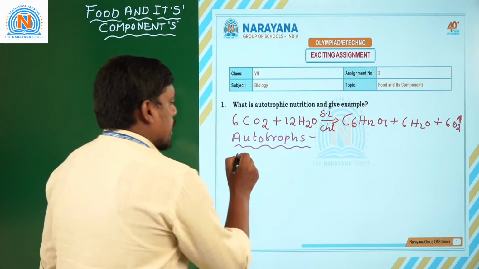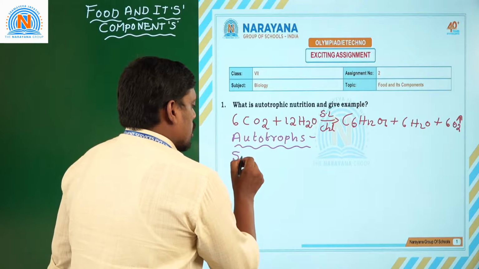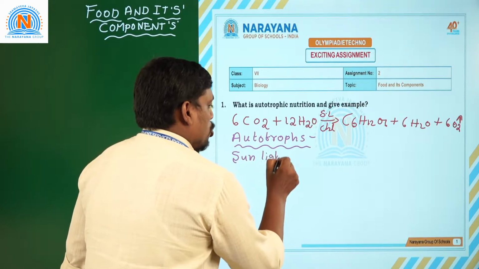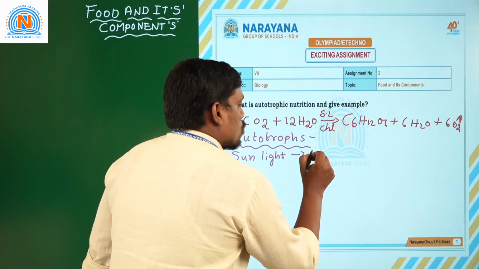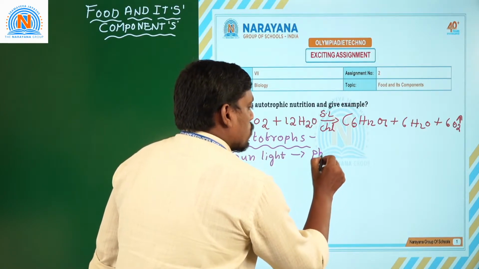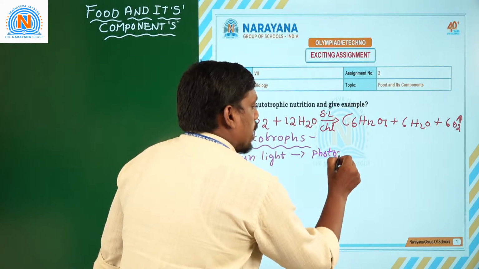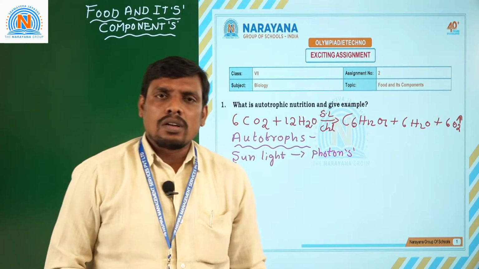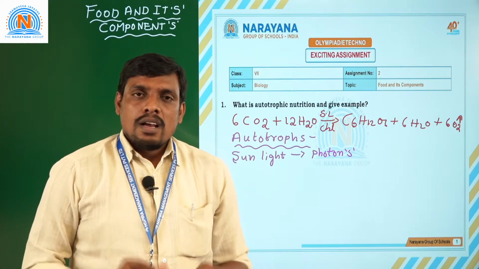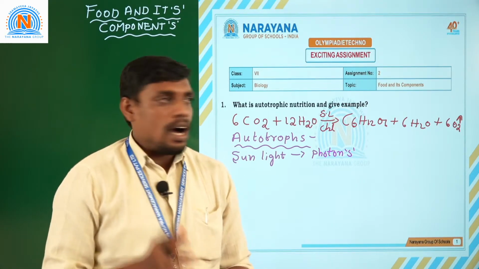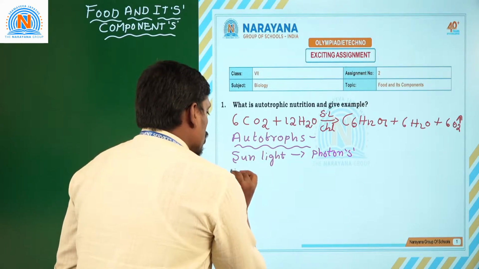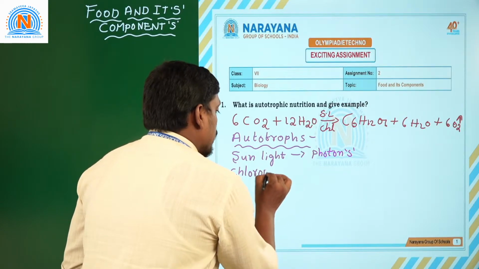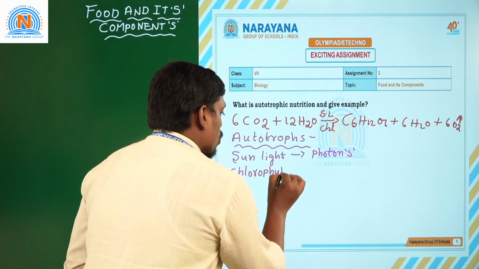Autotrophic nutrition completely depends upon the energy coming from sunlight. Sunlight contains small energy packets called photons. By utilizing these photons, green color plants which have chlorophyll molecules carry out autotrophic nutrition. What is chlorophyll?